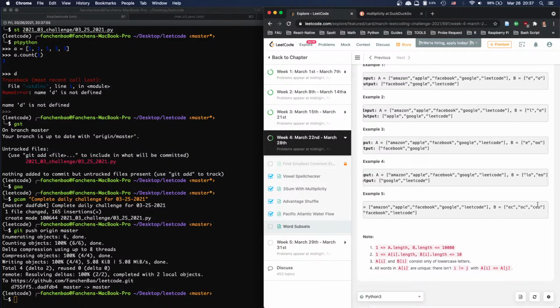Because if we satisfy CEO, we will satisfy OC, we will satisfy EC. So these three can be combined into CEO. So we only need to compare CEO to each one of these. That is O(N), significantly smaller, right? And for here, LO and EO, so we just need to satisfy LOE, right?